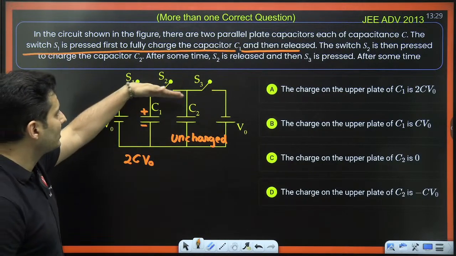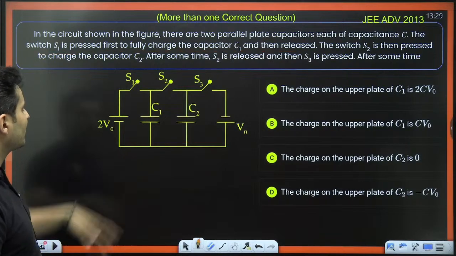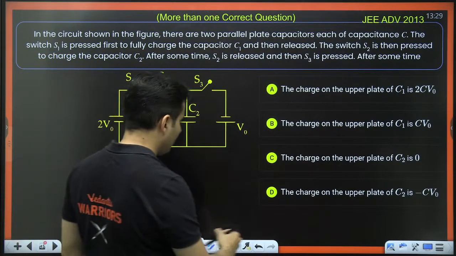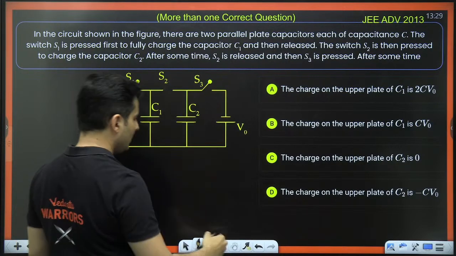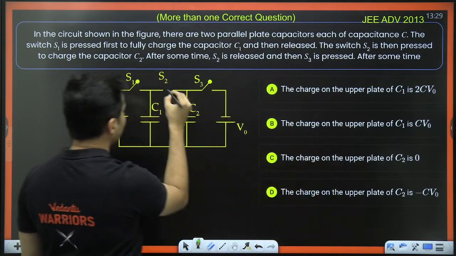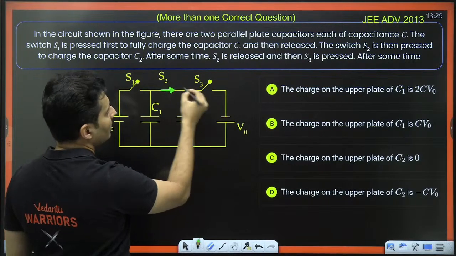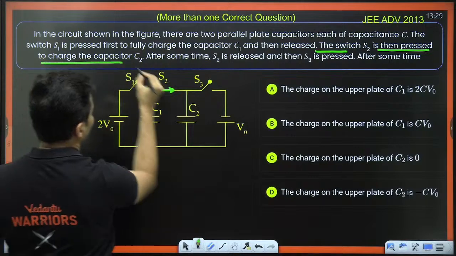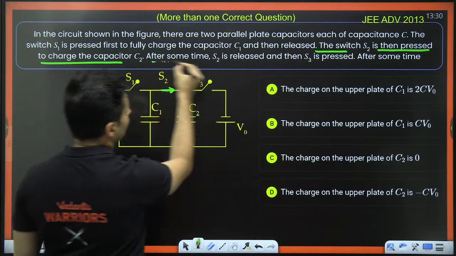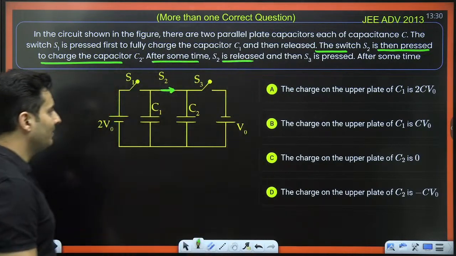Now let's close S2 and see what exactly might happen. Switch S2 is closed to charge the capacitor, and it is released also after some time.